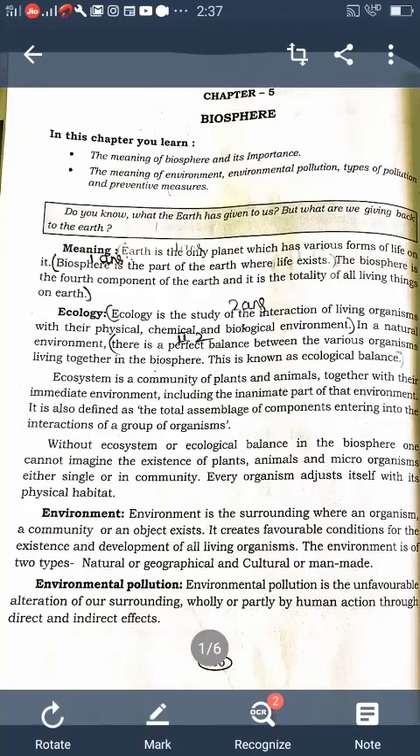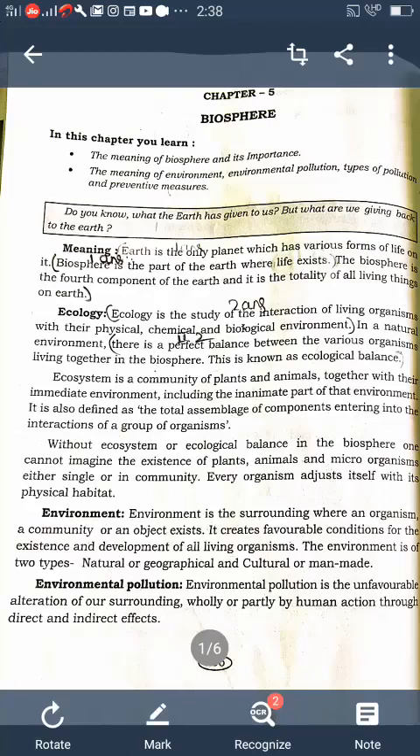So in this lesson we learn about what is biosphere and its importance, and also we learn about the environment and how the environment is polluted by natural causes and by man, and also the types of pollution and how to preserve it. So these are all the things learned in this lesson.